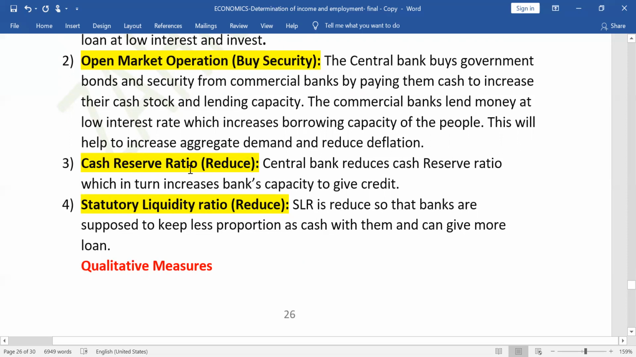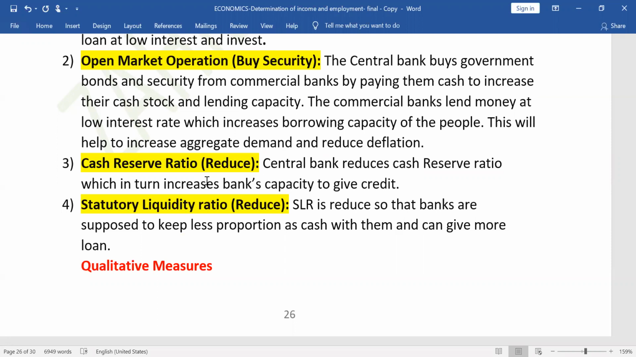Next term is cash reserve ratio should be reduced. Cash reserve ratio is that ratio which all the commercial banks have to keep certain percent of their deposit in the central bank. सारे कॉमर्शियल बैंक के पास जितने टोटल डिपॉजिट है उसका 5% या 10% उनको सेंट्रल बैंक में रखना पड़ता है as per rule. ये डिसाइड कौन करता है कि कितना रखना है? That is decided by the central bank. Central bank decide करता है. The central bank decides how much they have to keep. That is called maybe 10%, maybe 5%, maybe 3%.